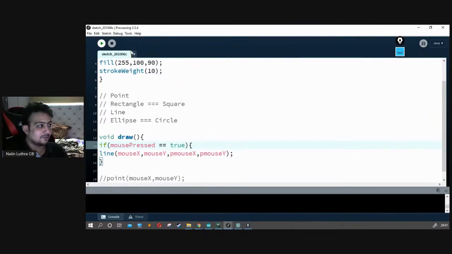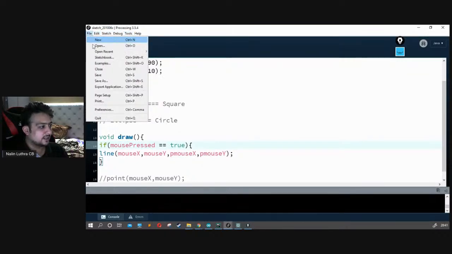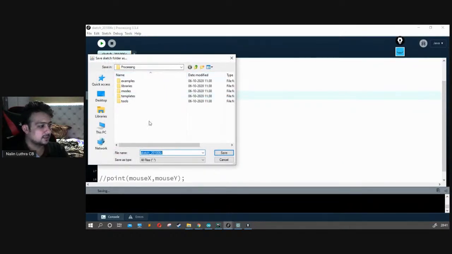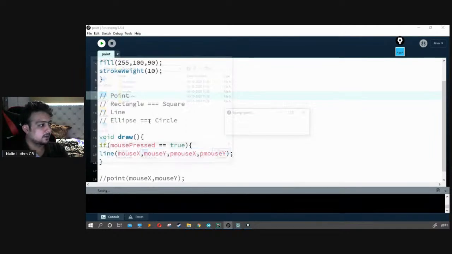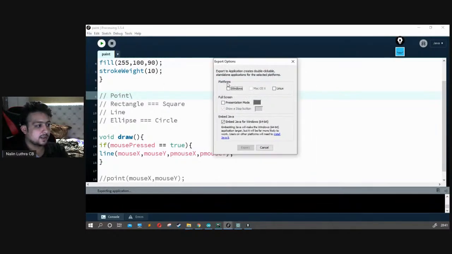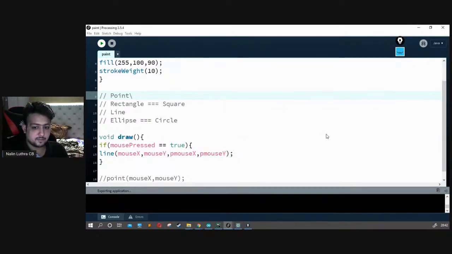The best part about the software is you can go to our tools, let's say go to file. There is export application, so you can just export the application. First I have to save it, so let's save it with the name paint. It's saved. Now we can say export application. We can export it for Windows, Linux, presentation mode or normal mode, whatever you want. Let's go with Windows and export it.